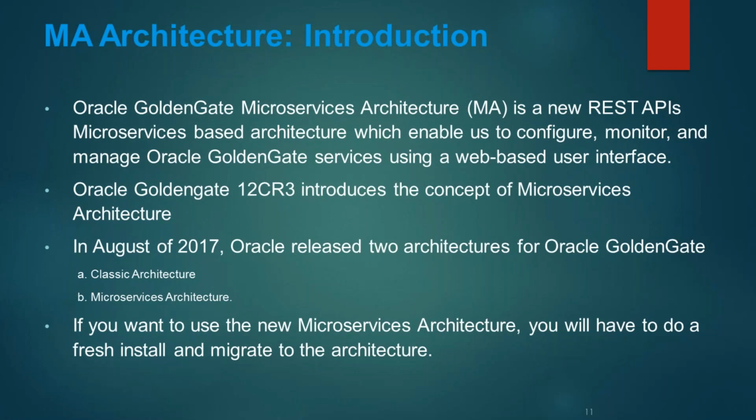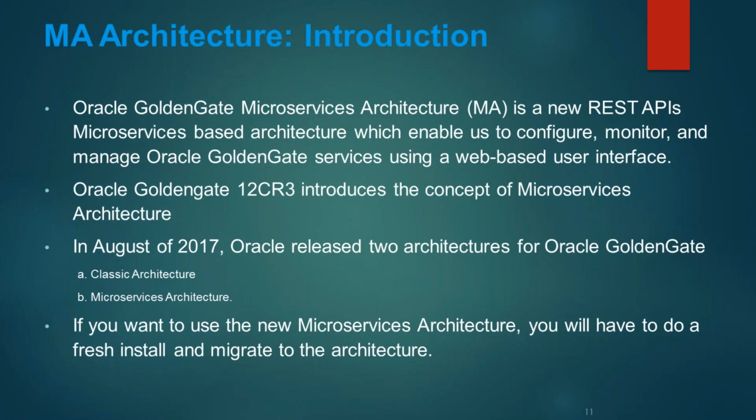This microservices architecture was launched in August 2017, and the existing architecture was renamed to classic. Say for example, currently you are using classic and you want to upgrade to microservices. Is there a direct way to upgrade to microservices? As of today, no, there is no direct way.